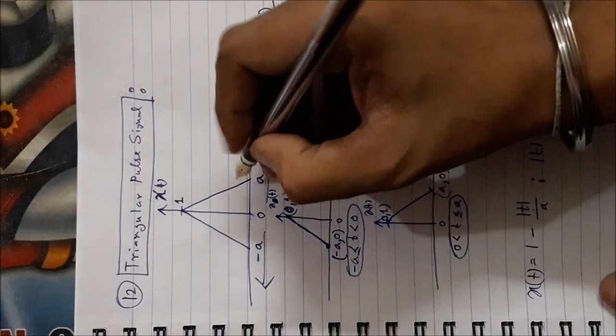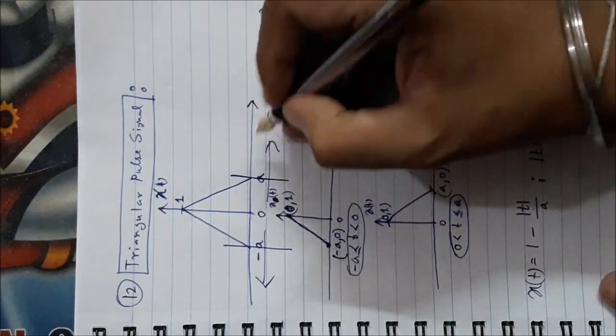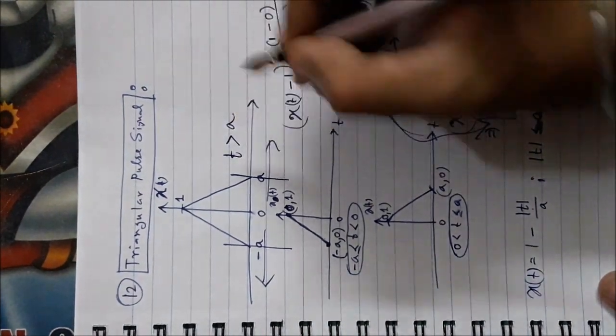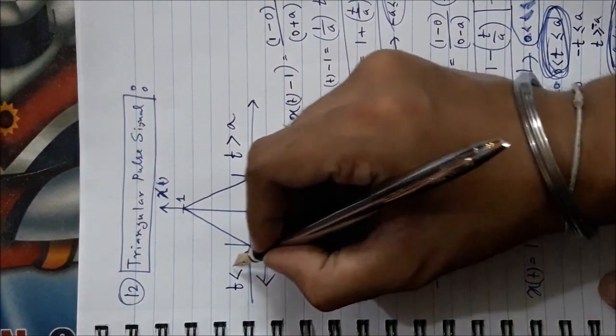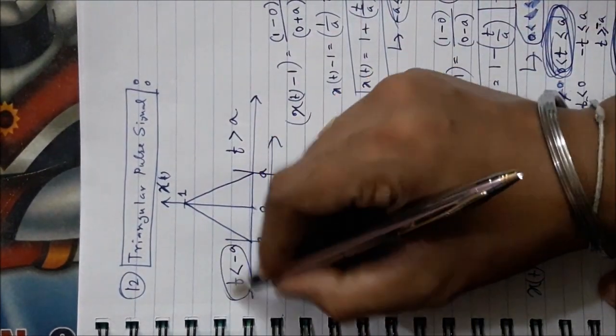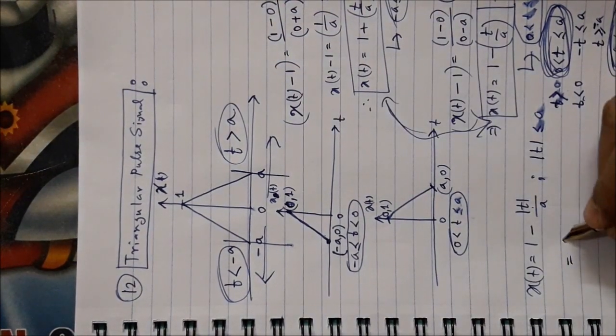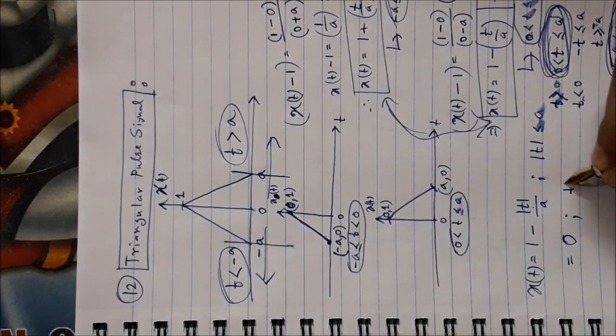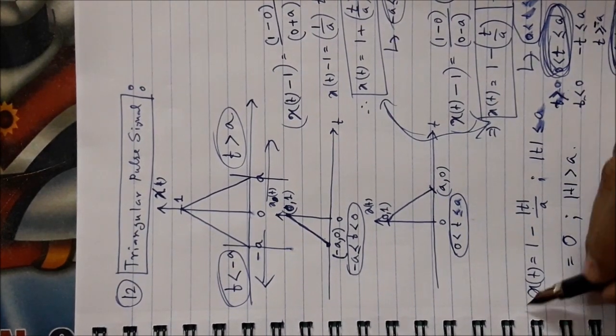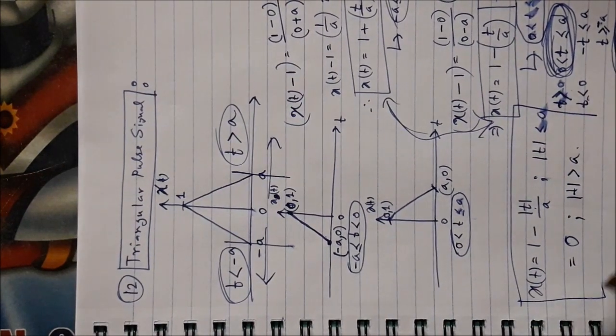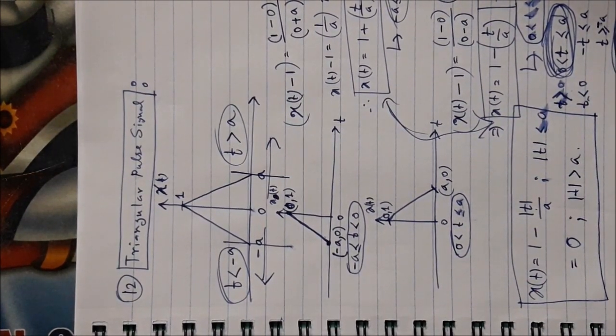And another thing is that beyond these two points, when t is greater than a or t is less than minus a, for these regions this particular signal is 0. So what does it mean? It should be equal to 0 for modulus of t greater than a. So it is the definition of the triangular pulse signal, and using this method you can also find the equations or the mathematical representations of different other kinds of signals.